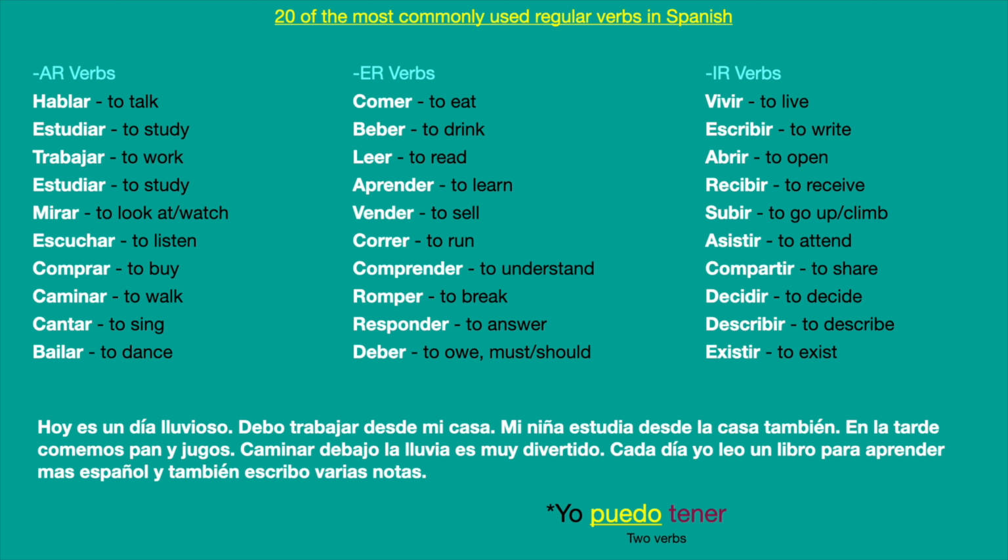So for example, I can walk. There are two verbs: walking and can. It's a modal. Also, when there are two verbs, the second verb goes in infinitive. Yo puedo comer. Tú quieres aprender. Quieres is the verb that you want. Tú quieres, I want to learn. So that is when you put the verb in infinitive at the end.